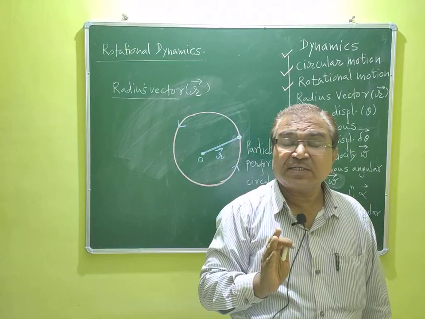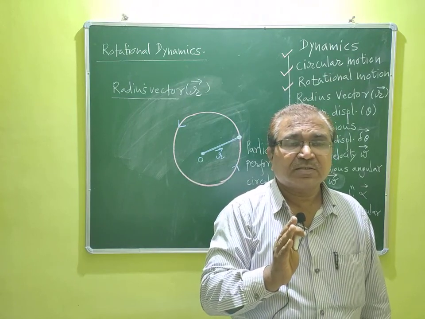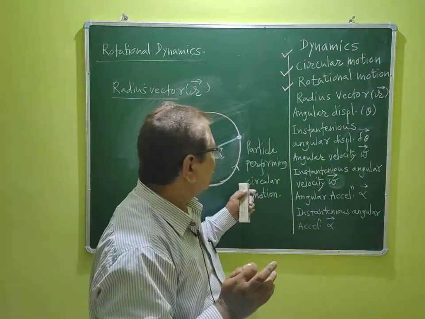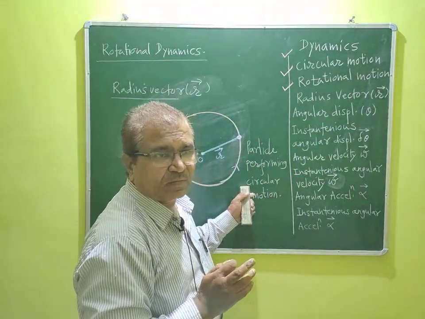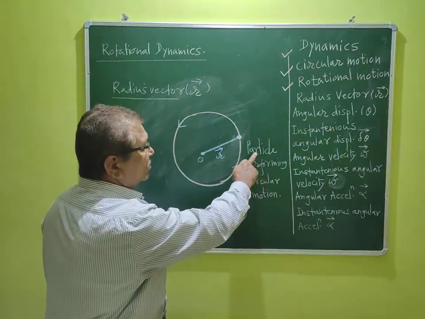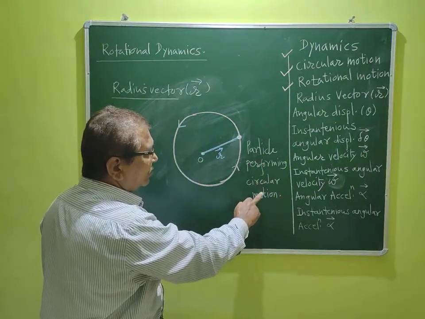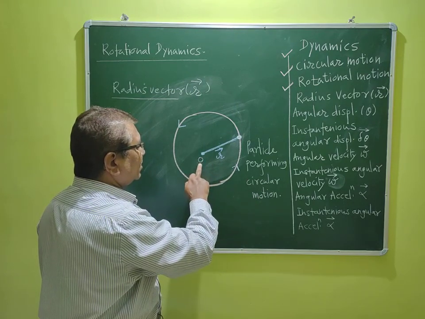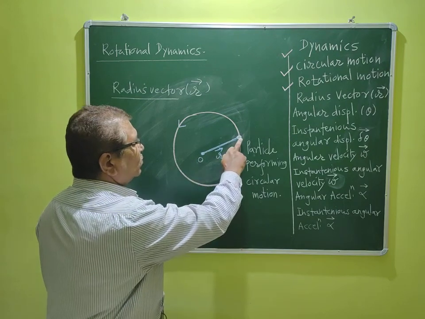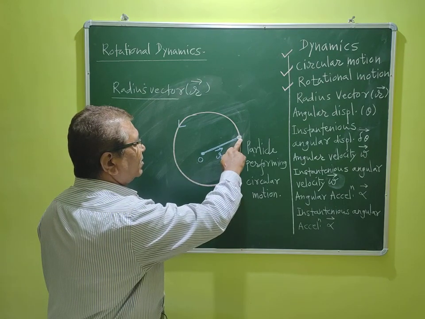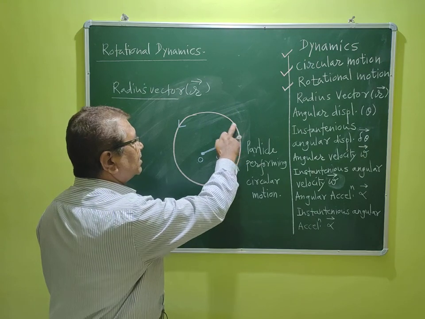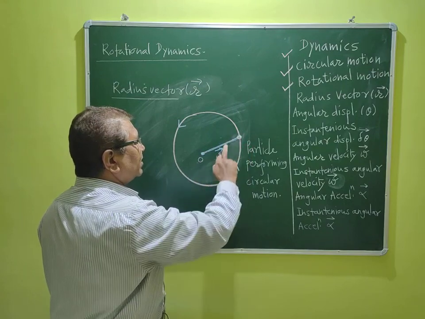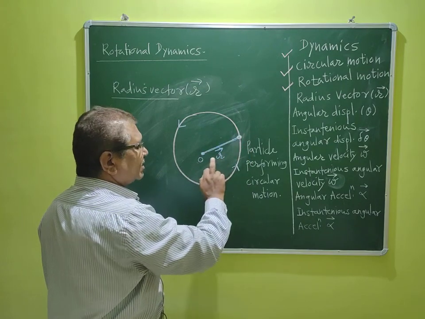So, we have decided all definitions will start from this half sentence. So, the definition is like this: particle performing circular motion, radius drawn from the center of a circle to the position of a particle which is on the circumference of a circle, that vector is called radius vector.